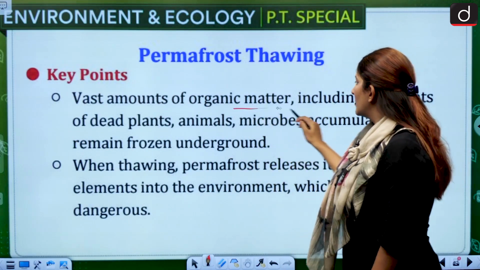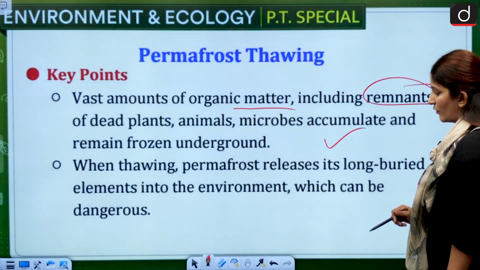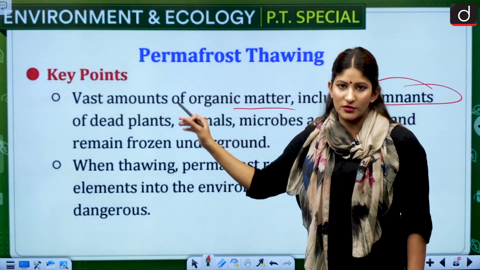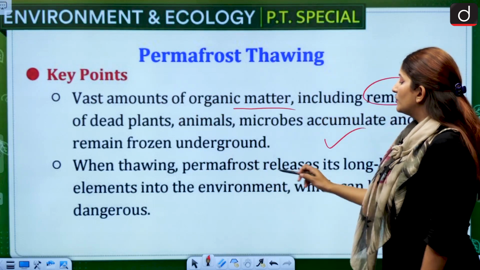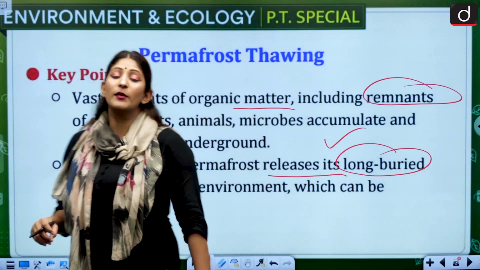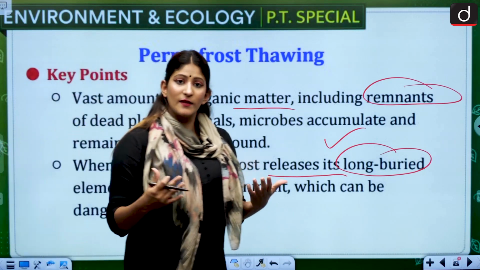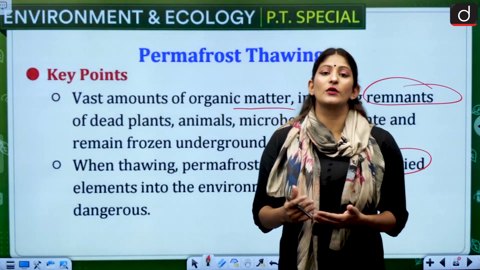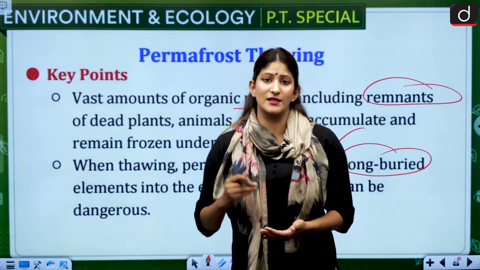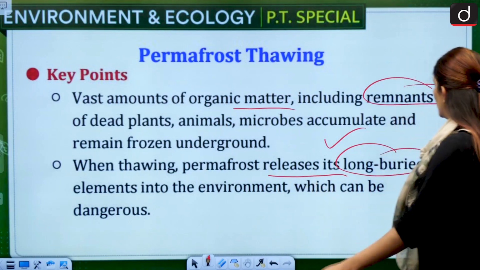Vast amounts of organic matter, including remnants of dead plants, animals, microbes, accumulate and remain frozen underground. So these are the constituents. If it is asked in your examination about the constituents, you can remember them. When thawing, permafrost releases its long buried elements into the environment, which is dangerous because it could also have microorganisms which can cause disease if they are out there without the permafrost to capture them. And also methane and greenhouse gases which are stored in the permafrost, if they are released, then that will also cause a problem. Now let's know more about the key points.